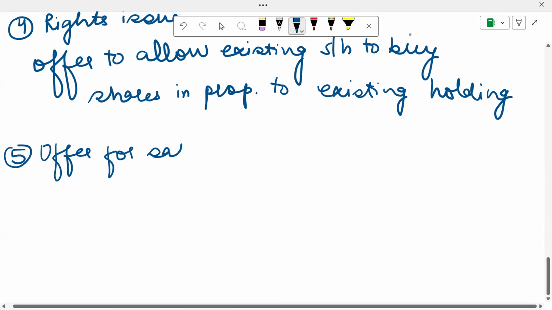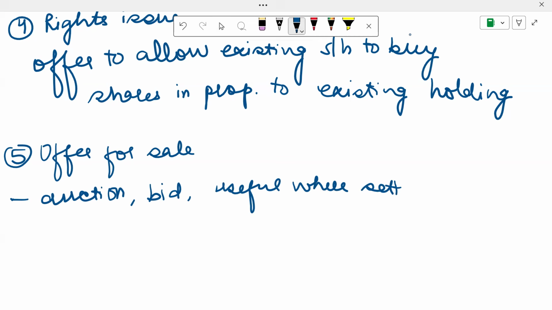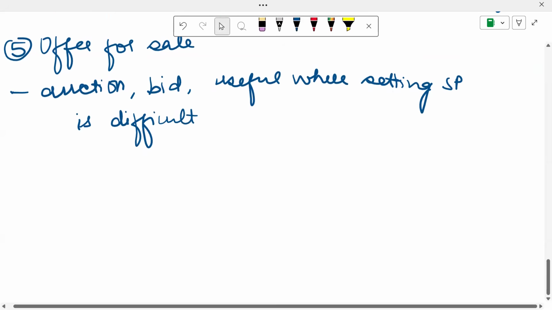Then let's talk about the offer for sale by auction. This is another method. Over here, there's an auction. The public is invited to bid. One more characteristic you should remember is that this is more useful where setting the share price is difficult, where you do not know the price of your shares and where you should price it. So you can go for an auction. The people who come for the bidding will themselves decide a price.